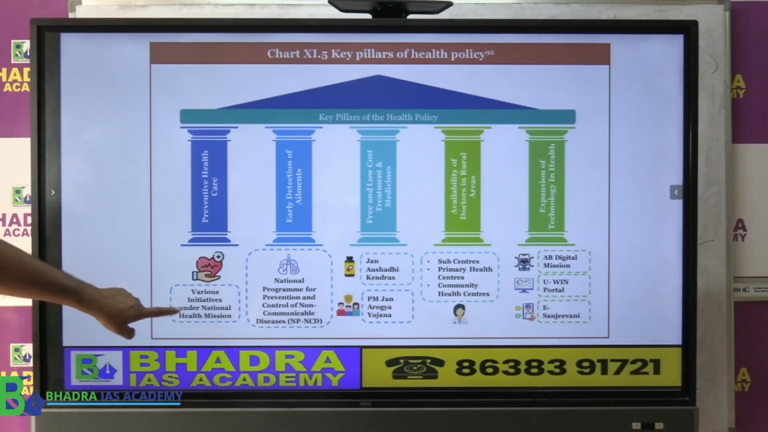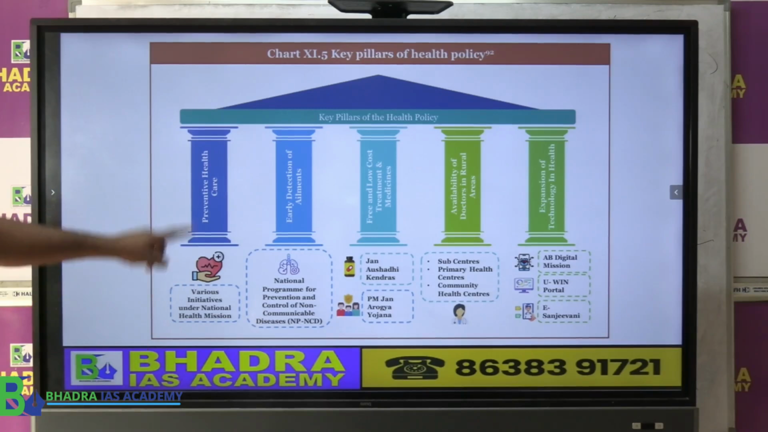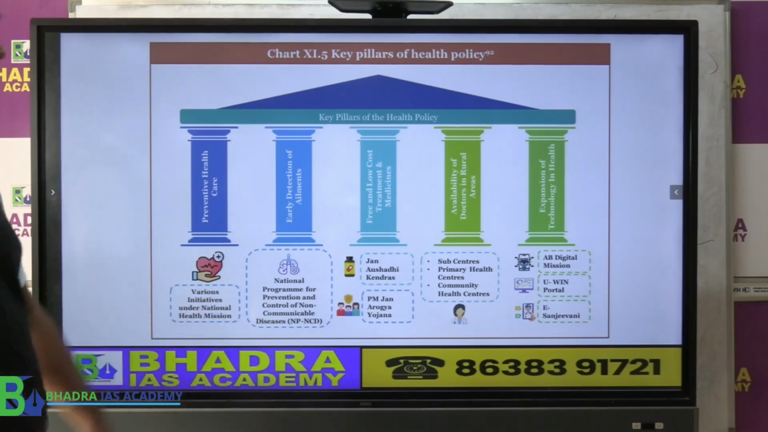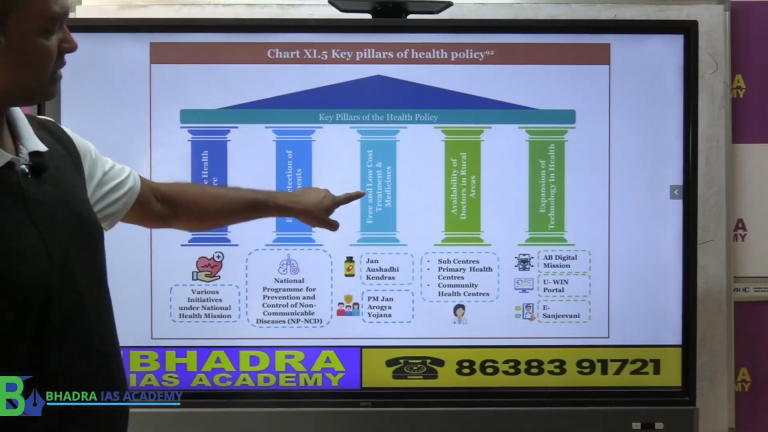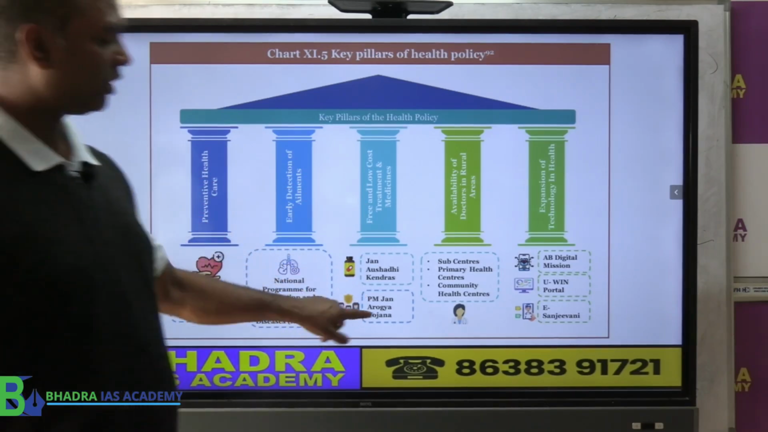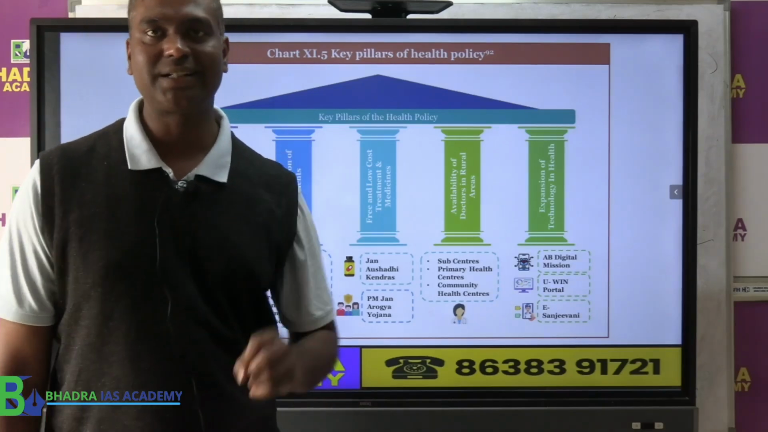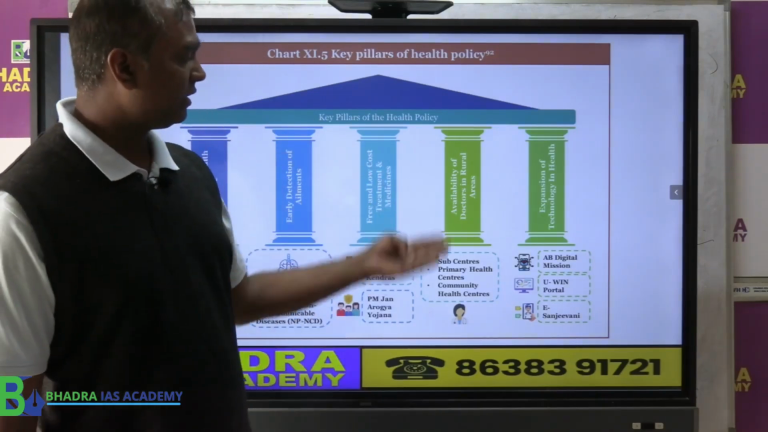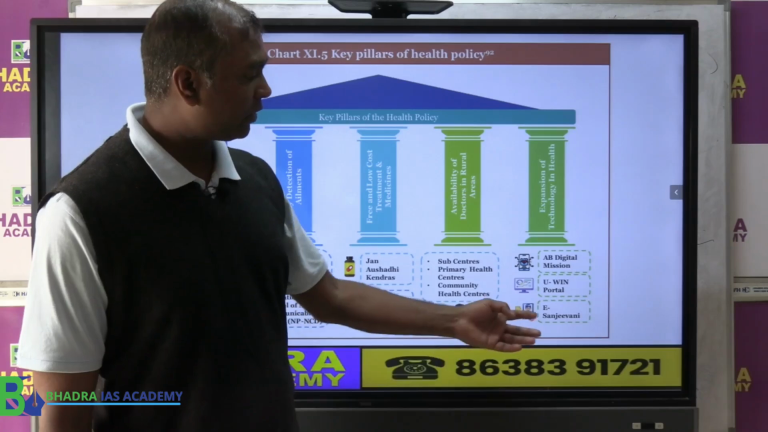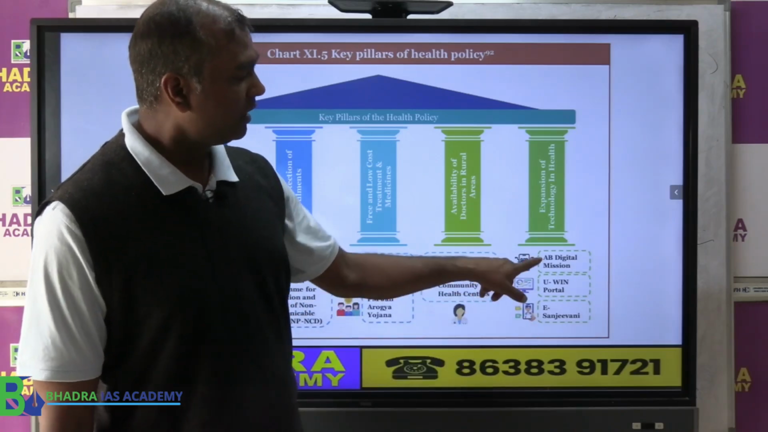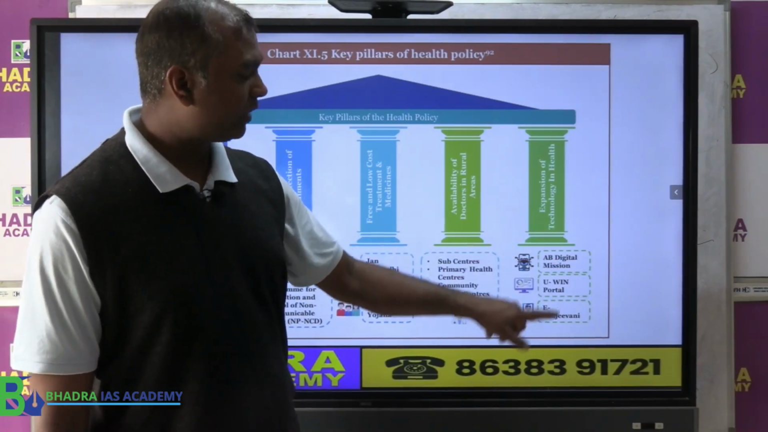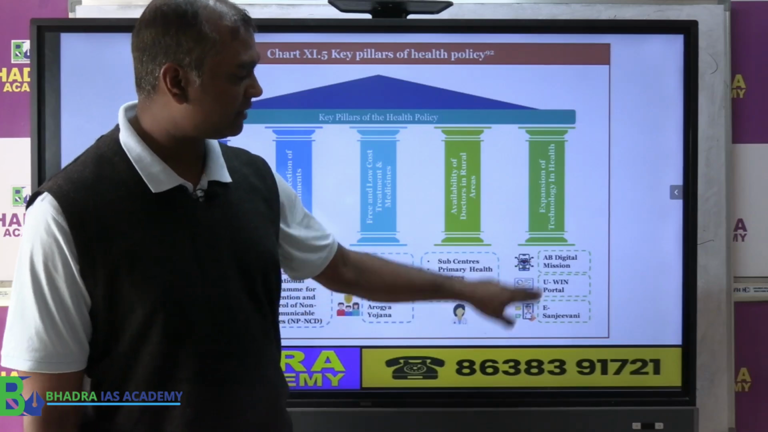So here it is the National Health Mission, the vaccine program, etc. National Program for Prevention and Control of Non-Communicable Diseases. For low cost medicine, we have Jan Aushadhi and PM Jan Arogya Yojana, that is what we call Ayushman Bharat, 5 lakh treatment. Then for availability, we have sub-centers, primary healthcare centers, etc. Here the government has also talked about the Ayushman Bharat Digital Mission, U-WIN and eSanjeevani. We'll discuss these 3 in detail.